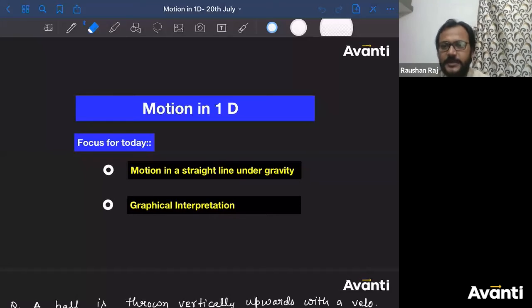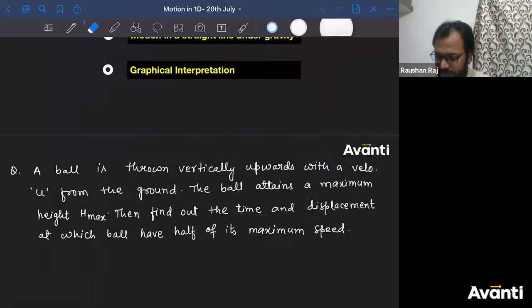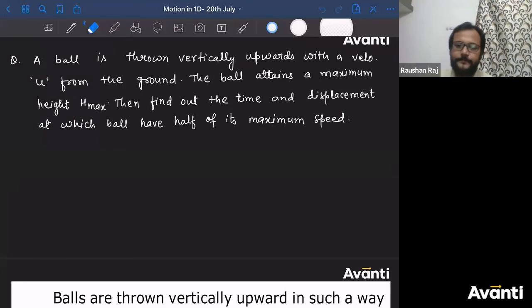Sometimes a graph will be given to you and you have to analyze the motion, or the motion will be given to you and you have to draw the graphs. Okay? Let's go. Guys, try to solve this question here.